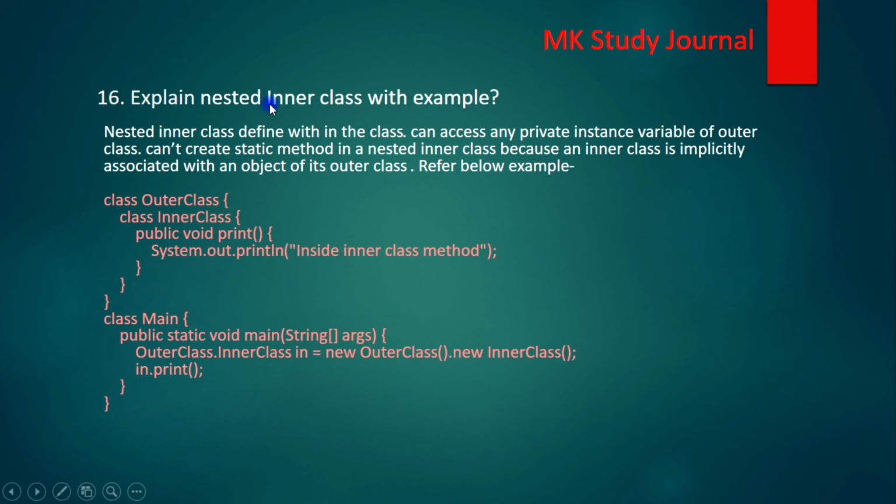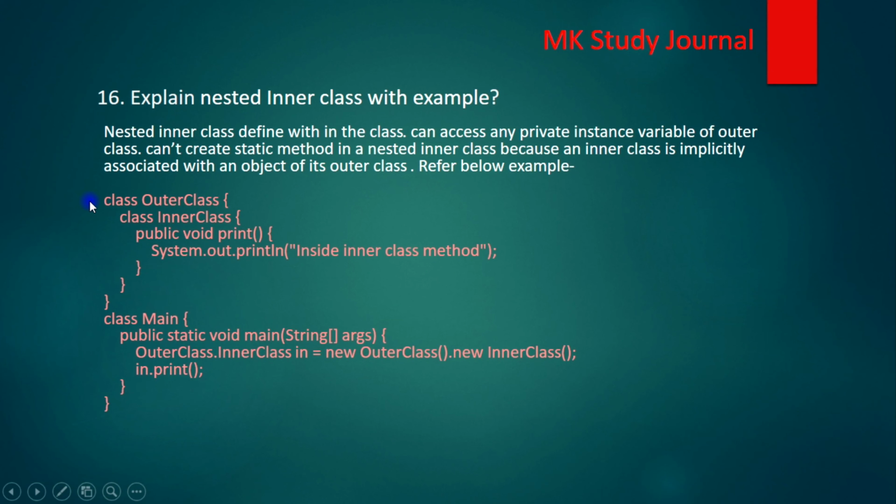Explain the nested inner class with an example. Here we can see a nested inner class is defined within the class and can access any private instance variable of the outer class, and can't create a static method in a nested inner class. Inside the nested inner class we can't create any kind of static method, because an inner class is implicitly associated with an object of its outer class, so that's why we can't create any static variable inside this.